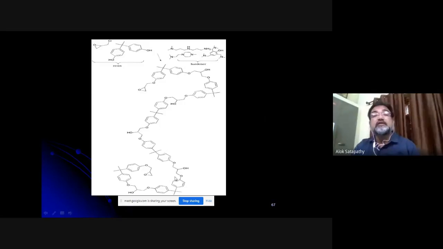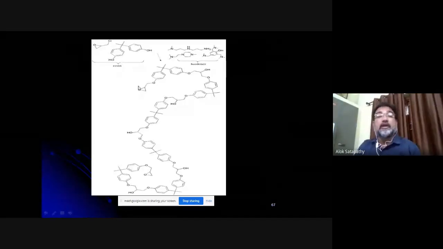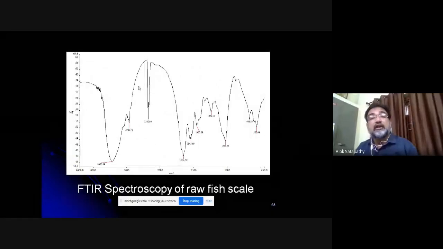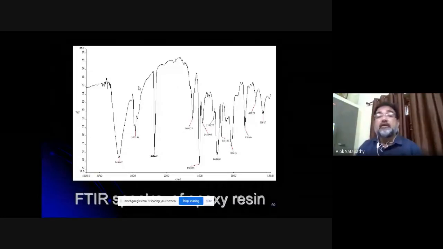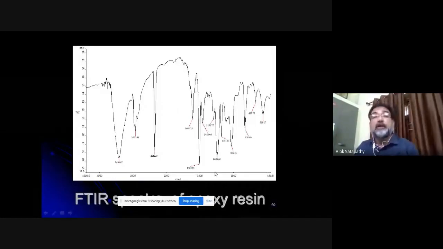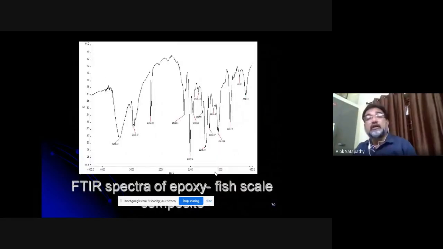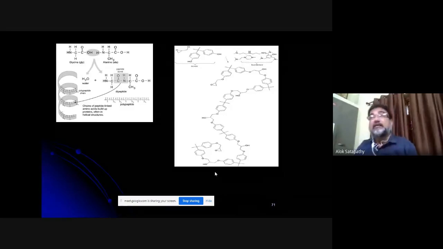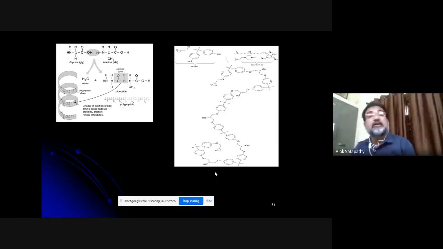That means this is the epoxy chain. Similarly, this is a raw fish scale spectroscopy. You can also get spectroscopy for epoxy resin, and from these peaks, you can identify the functional groups. And this is the composite FTIR spectroscopy. Now, all these things we need not go into in detail. We can analyze them with the help of a person from chemistry, and we can get some idea about how the bond formation is actually taking place.